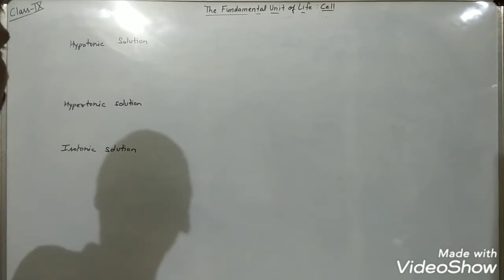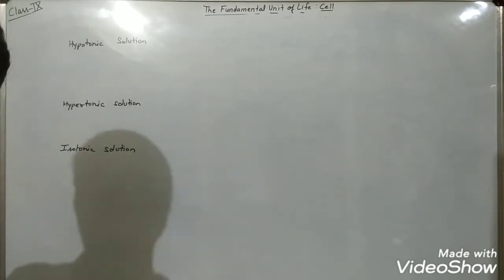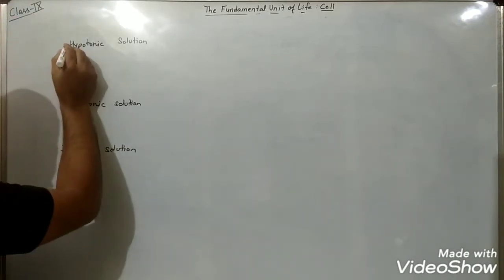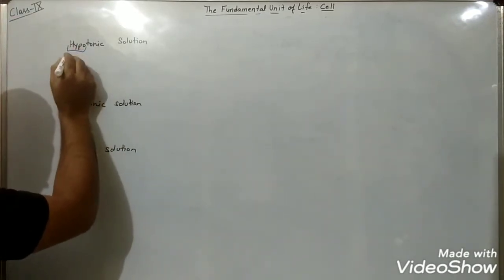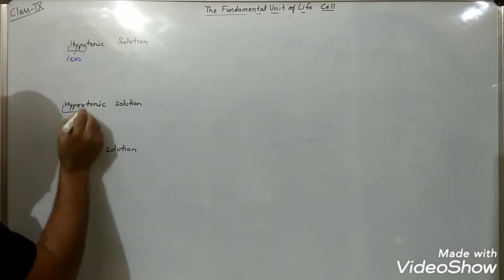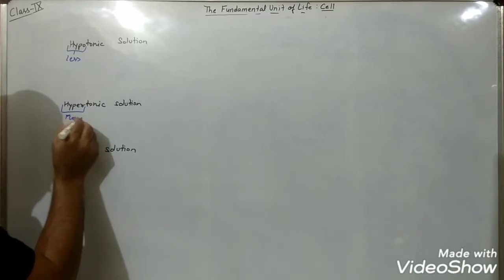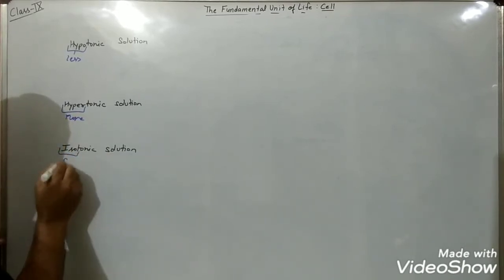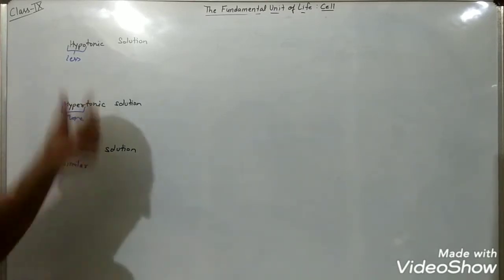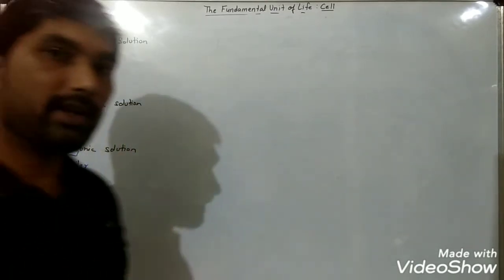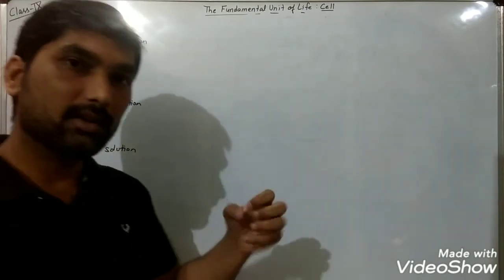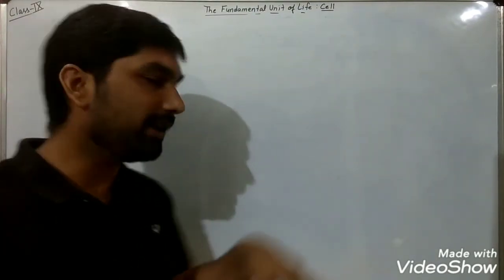What do we mean by hypotonic solution, hypertonic solution, or isotonic solution? From the name itself, hypo means less, hyper means more, and iso means similar. And tonicity is the tendency of the solution, where the amount of solute is considered.